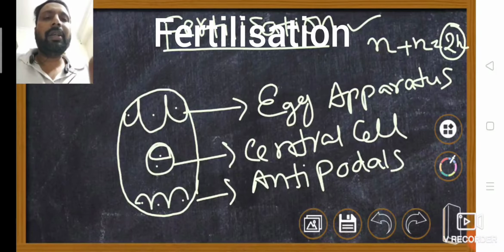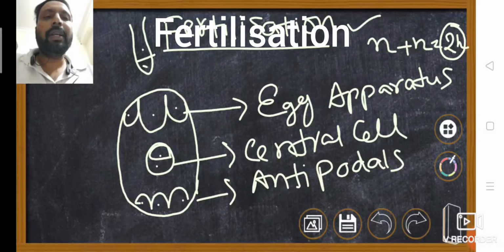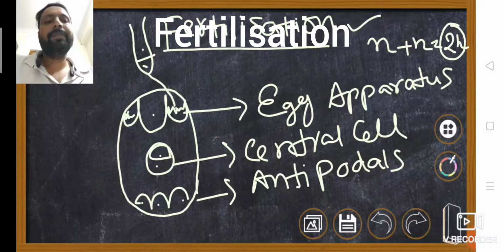During fertilization, this is the pollen tube. How many male gametes does the pollen tube contain? Two male gametes, as we already discussed. During fertilization, the pollen tube releases the male gametes into the cytoplasm of the synergids. These are the synergids. In the synergids, filiform projections are present, the filiform apparatus. This is the egg cell, and this is the filiform apparatus.